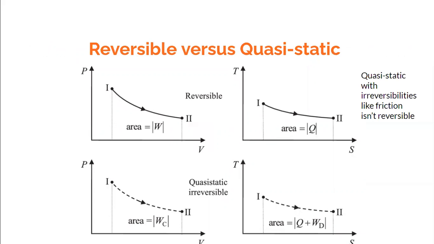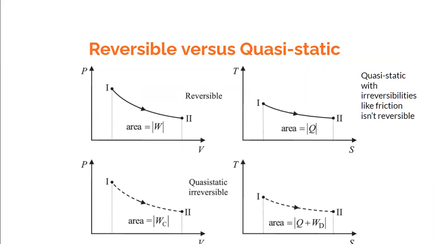The last concept is to differentiate between a reversible process and a quasi-static process. We need to understand that a reversible process has to be quasi-static. It has to be carried out extremely slowly. But let us imagine a process which is carried out extremely slowly, which is quasi-static. However, it is associated with friction. So in that case, there would be dissipation of energy. And in that case, the initial state cannot be regained without expending certain work.